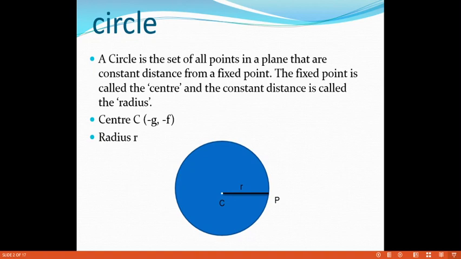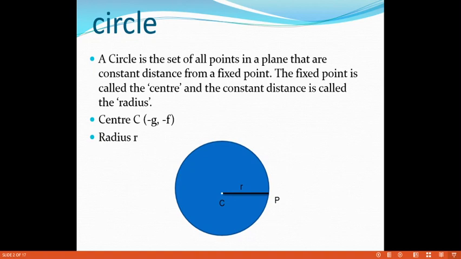Okay, first of all, a circle is a shape like a bangle, pizza, park and playground. These are all circular shapes. So these are real life examples of a circle. And now we are defining the circle in mathematical sciences.